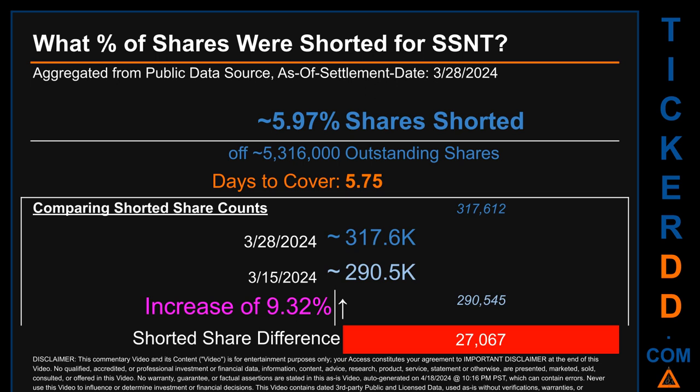When I compare the current 2-week period data snapshot against the previous period, ending in settlement date, March 15, 2024, I find that the current snapshot had roughly 27.1 thousand more shares shorted. This means that, compared to the previous snapshot, the current snapshot has an increase of 9.32% of shorted shares.